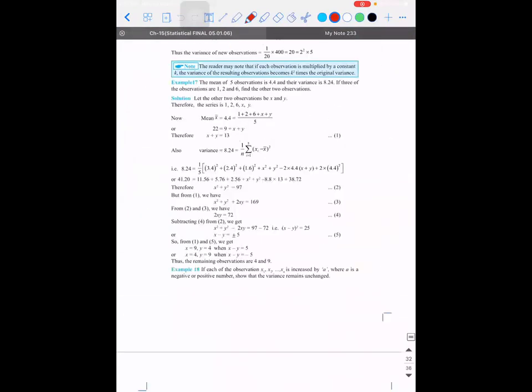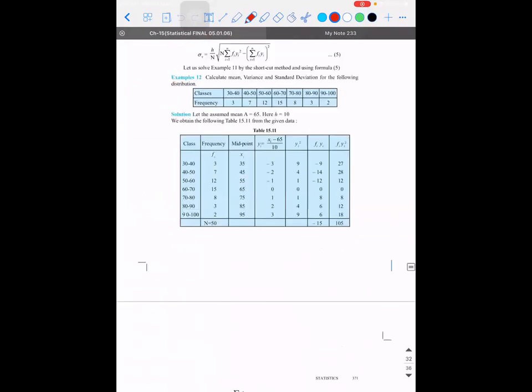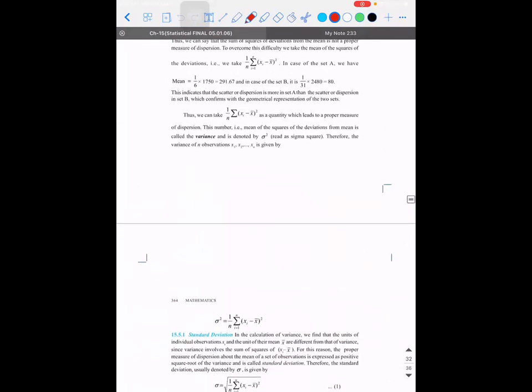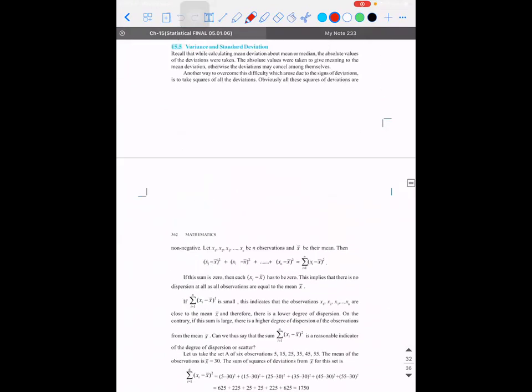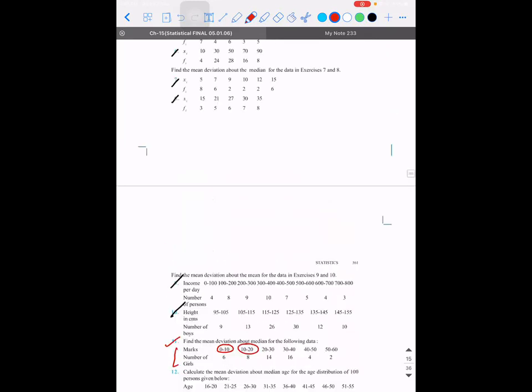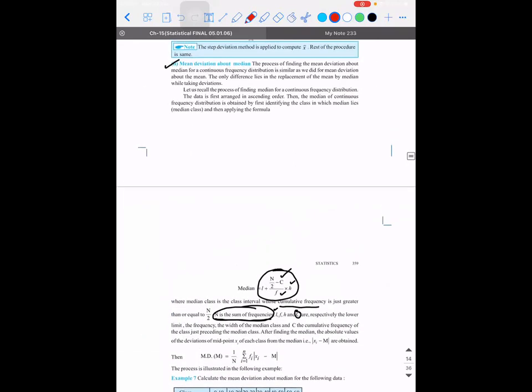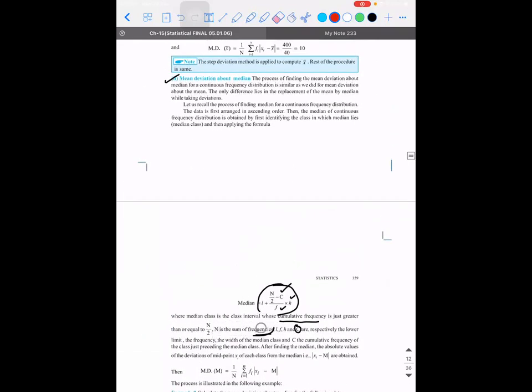So the next heading that we are going to see is mean deviation with respect to median for a continuous frequency distribution table. Find the mean deviation about median for the data. By looking at it, you can see it is continuous frequency, right? Because you have a range of values. So let's see how to do that. Listen. So this is the topic.